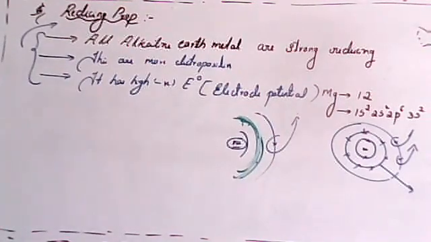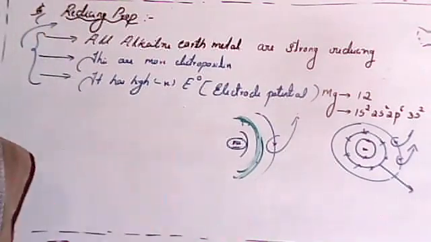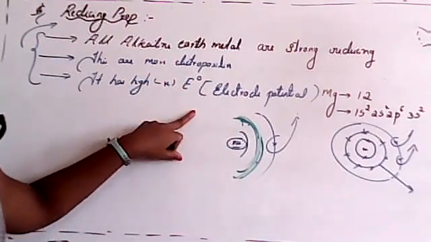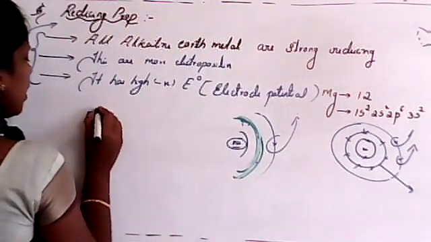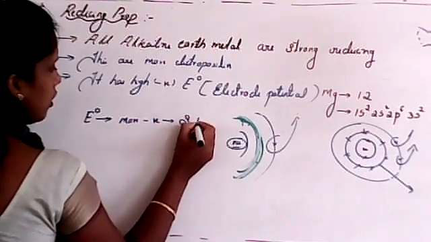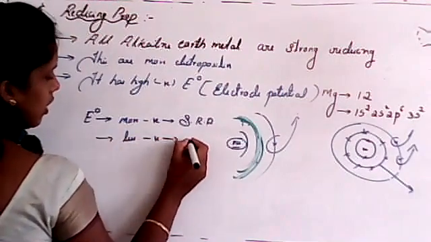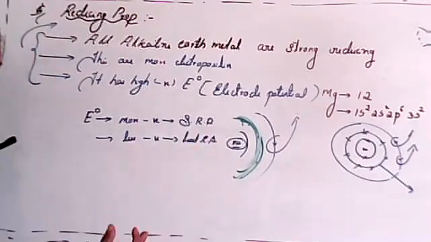Is it clear why those are considered reducing agents? Because their electropositivity is more, and they have a high negative value of E naught, that is electrode potential. I already mentioned, if the value of E naught is more negative, these are strong reducing agents. If it is less negative, in that case it is the weakest reducing agent. That means it has the least reducing power. Is this clear, students? So this is about the reducing property.